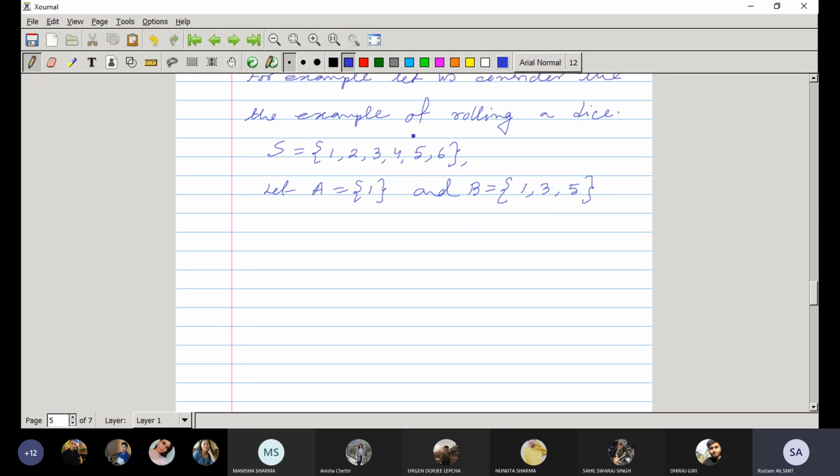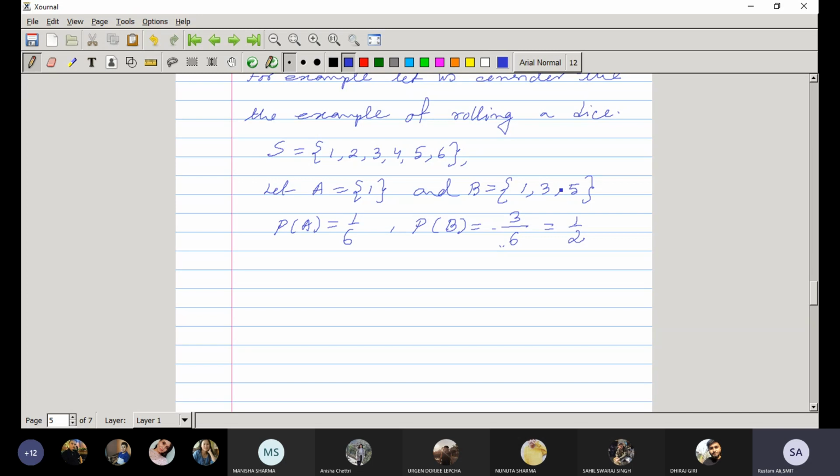So what will be the probability of A here? Probability of A is 1 by 6, and probability of B is 1 by 2. How many points are there? 3. Total number of points in the sample space is 6, so that is 1 by 2. Okay.